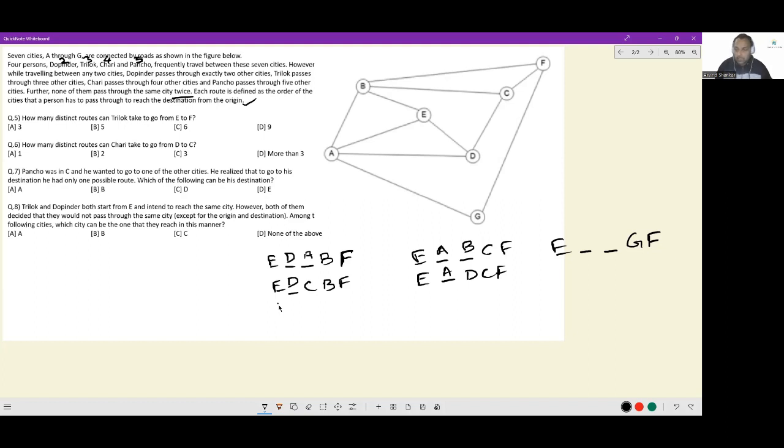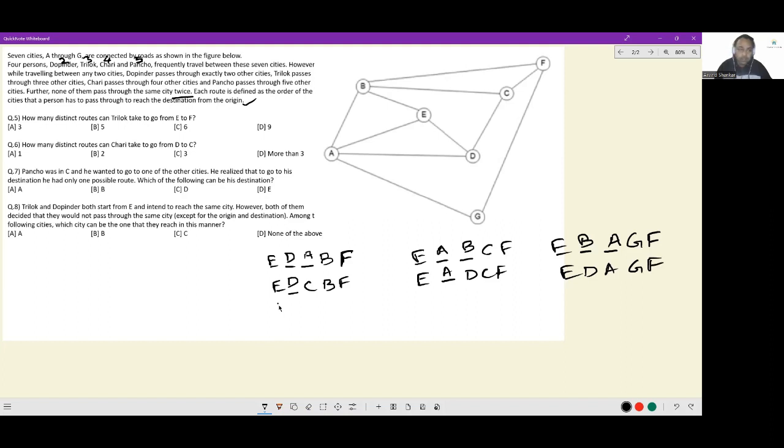Okay, let's look at this now. E blank blank G. How can you arrive at G? There is just one way you can arrive at G. From G, you have to go to F. So there is just one way you can arrive at G. That way is A. Now, in order to get to A, how can you arrive at A while visiting one city in between? It can be EBA or EDA, GF.